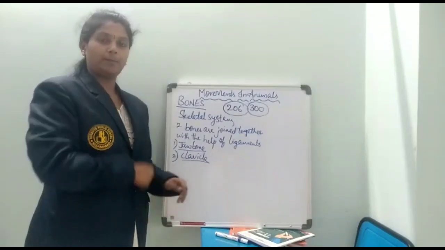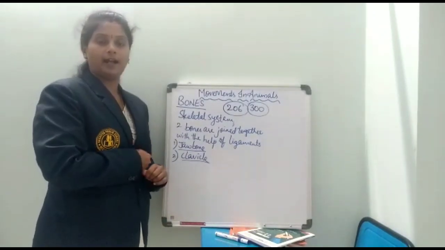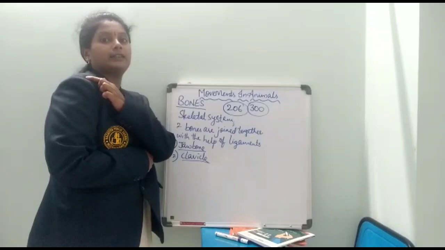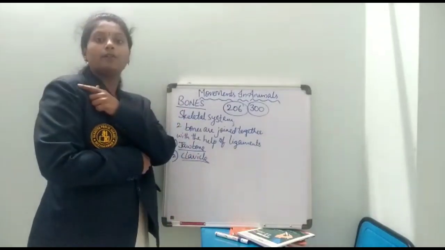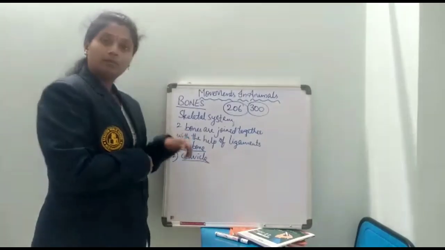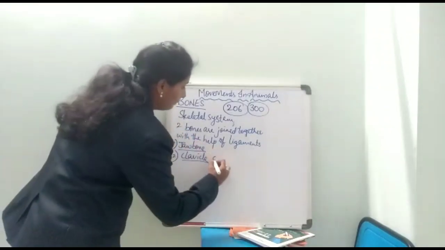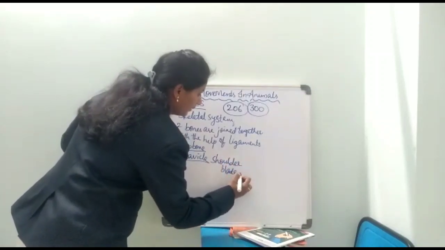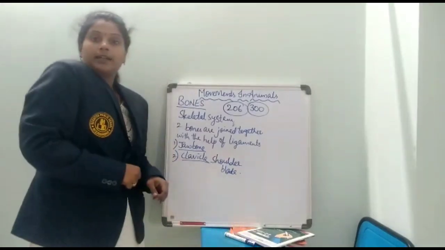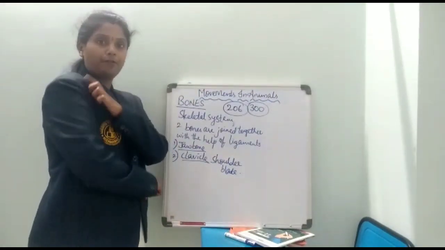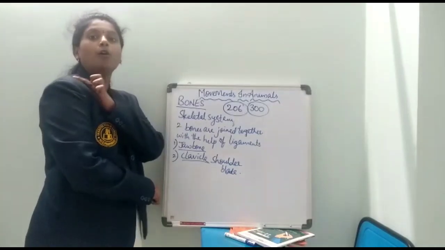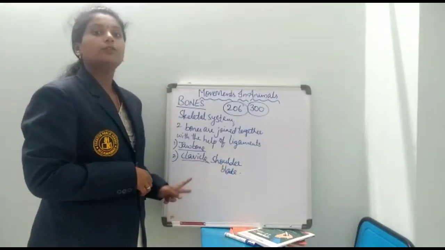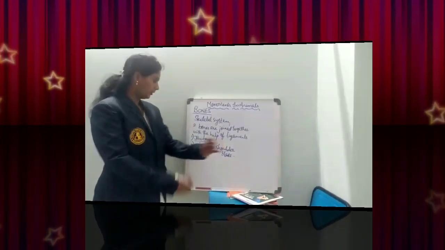If you fold your hand in this way and raise your shoulder, the raised bone in the shoulder part is the clavicle, and the bone present beneath the clavicle is the shoulder blade. These two are called the shoulder bones. This is about the clavicle.